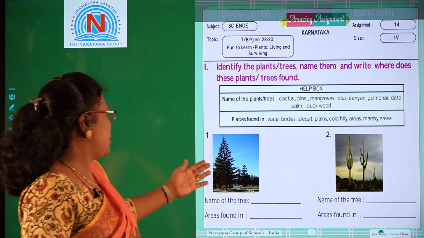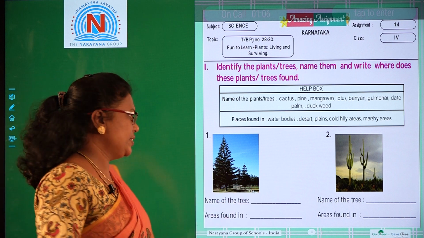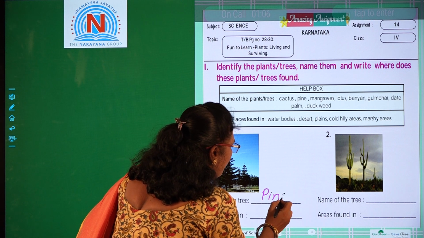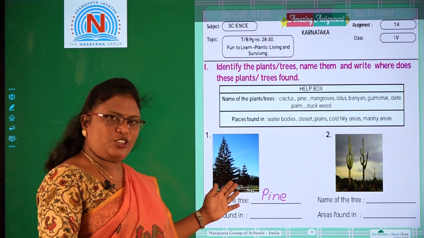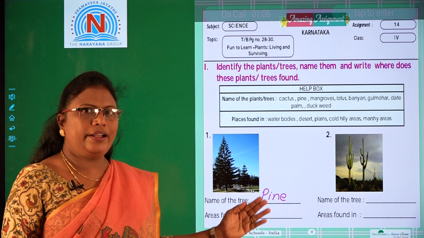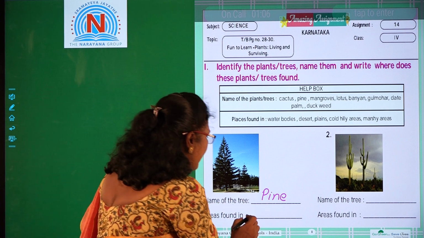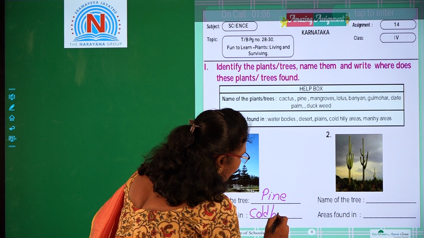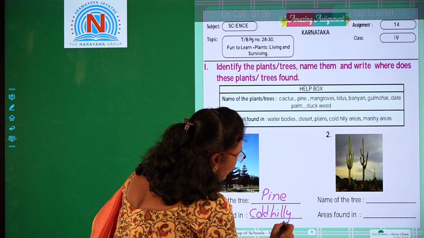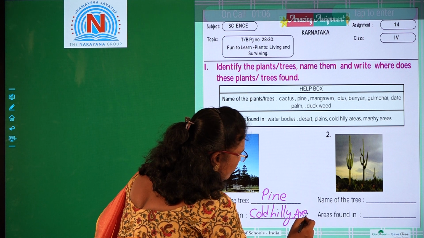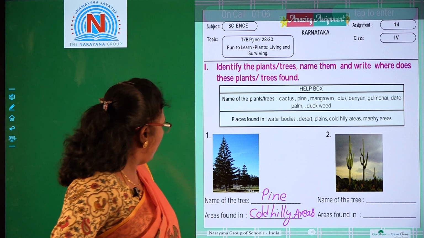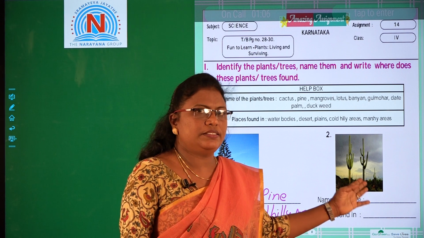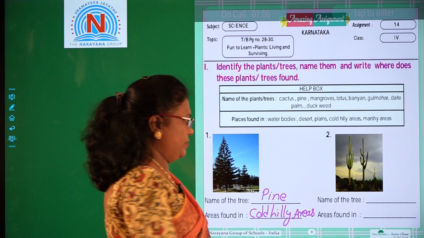Now, let us see the first picture. The name of this picture is pine. And this tree we can find in cold hilly areas. Where can we find this plant? Cold, hilly areas. And another picture, the name of this plant is cactus.